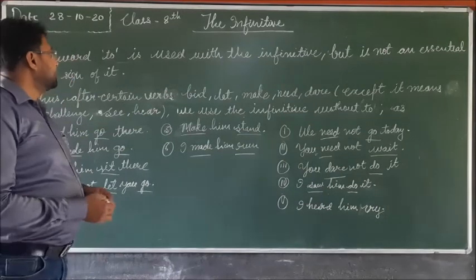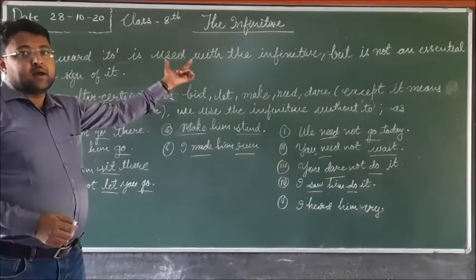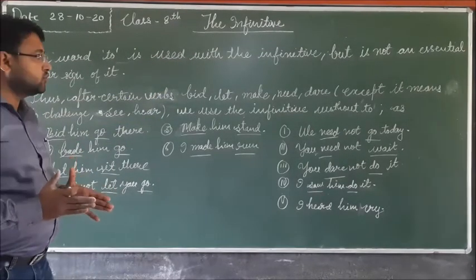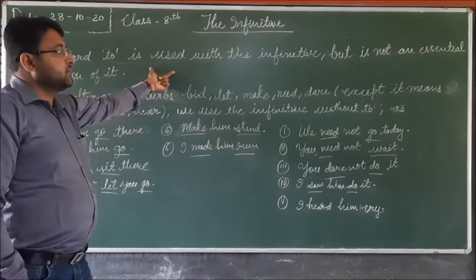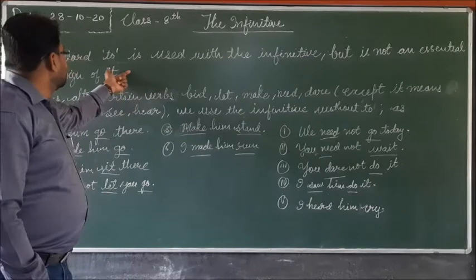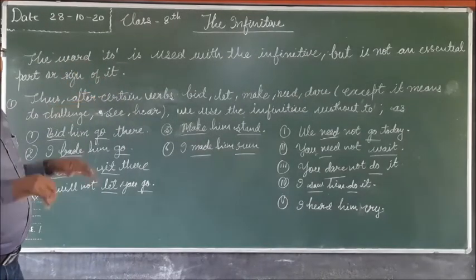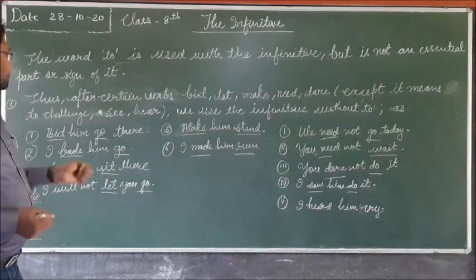Students, as I told you, infinitives are verbs, but they act as a noun and are preceded by to. But sometimes it is not necessary that it is preceded by to.